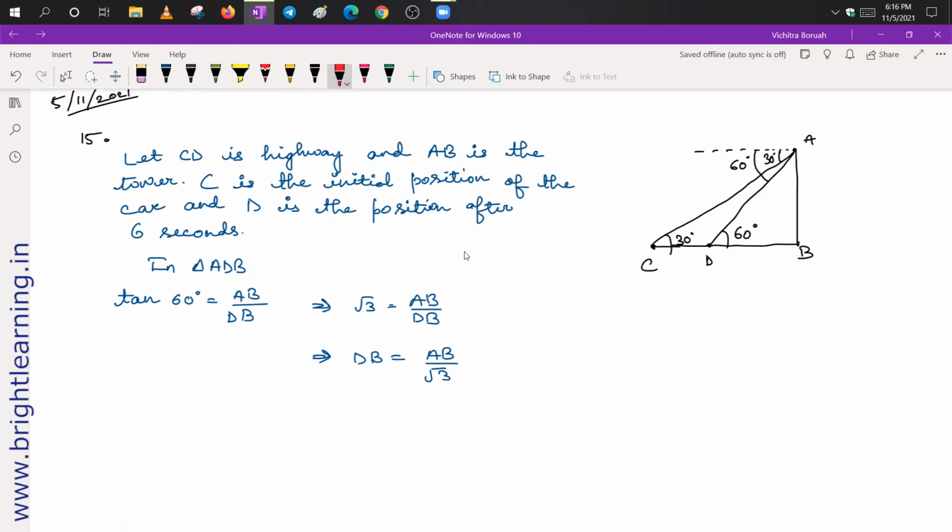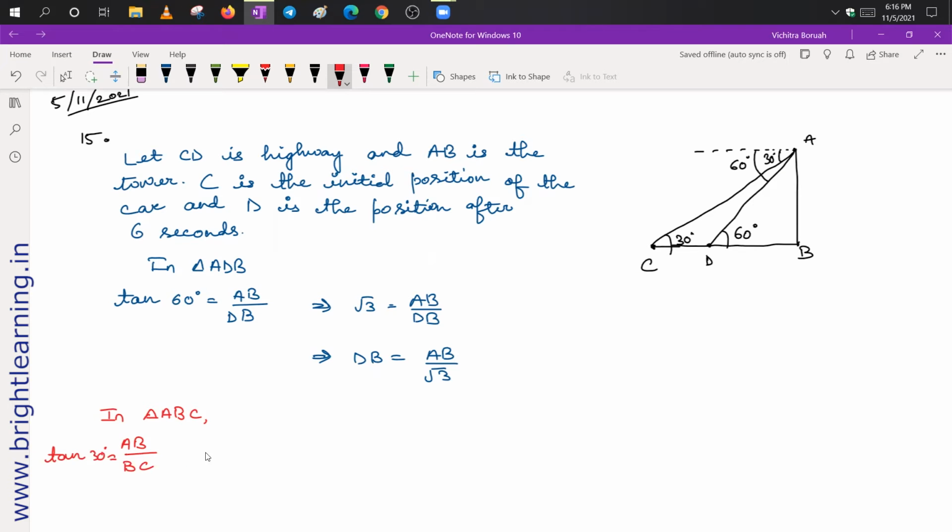Now next, let us take this whole triangle ABC. In triangle ABC, again we take the trigonometric ratio tan. So tan 30 degrees is equal to perpendicular, here AB, upon base, BC.